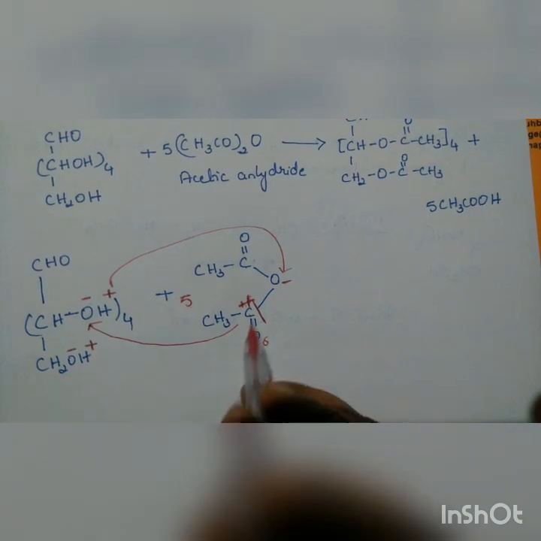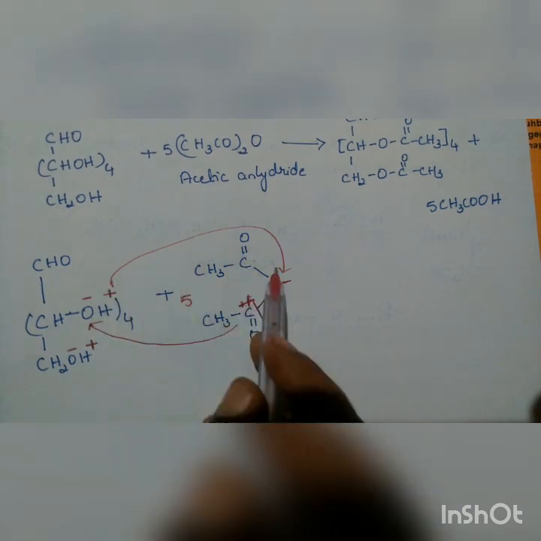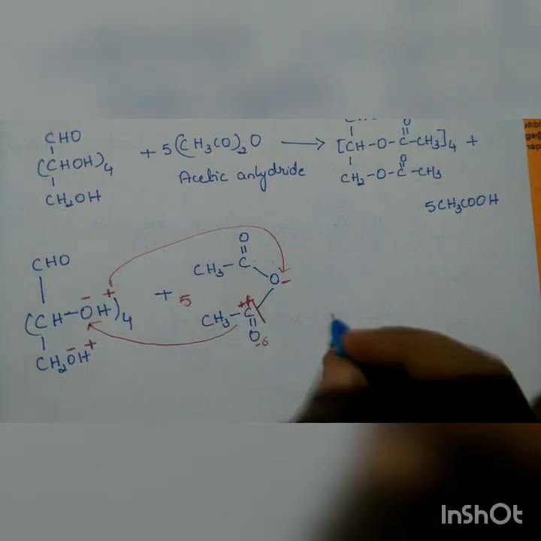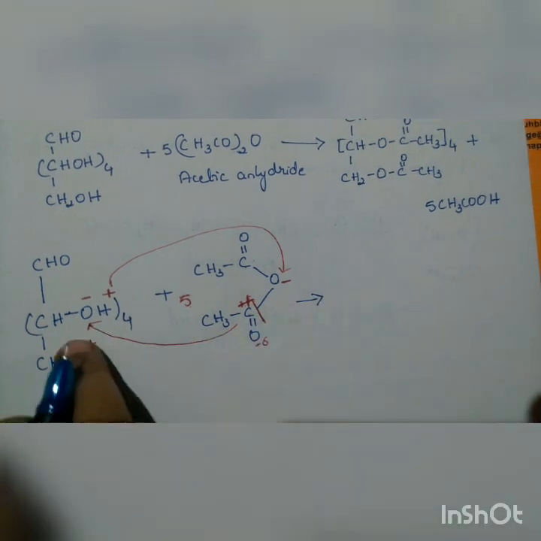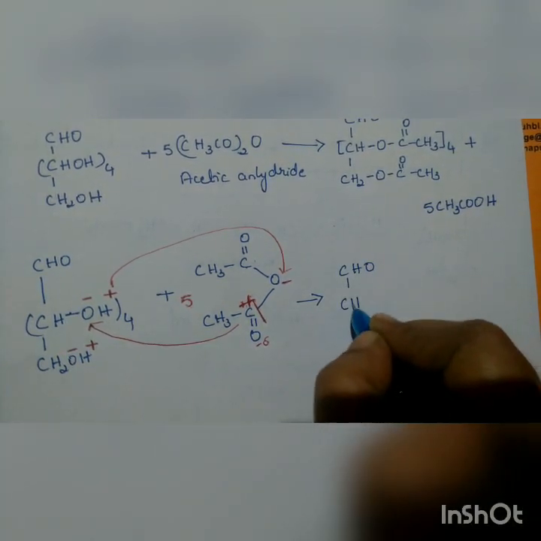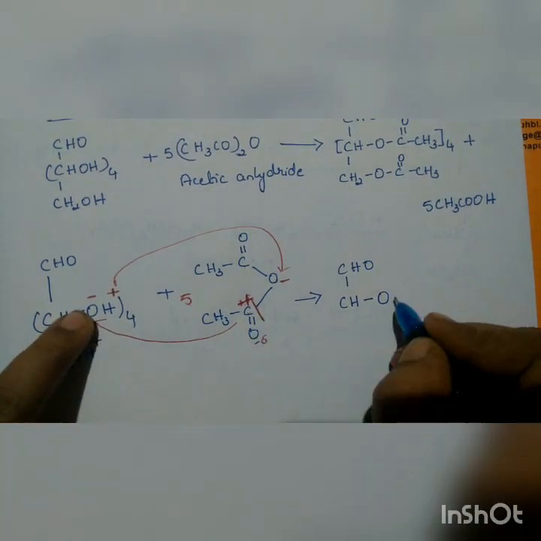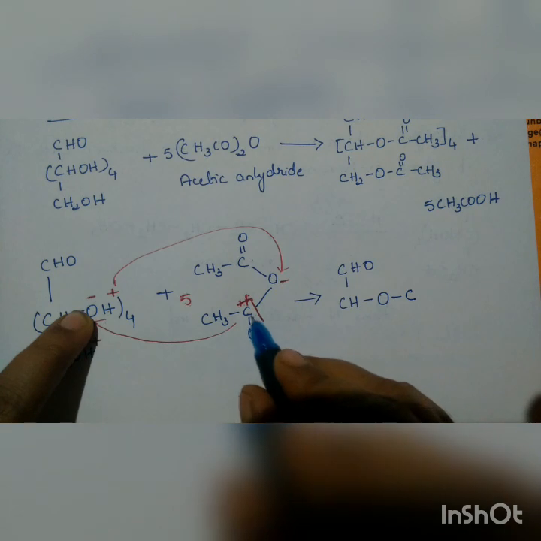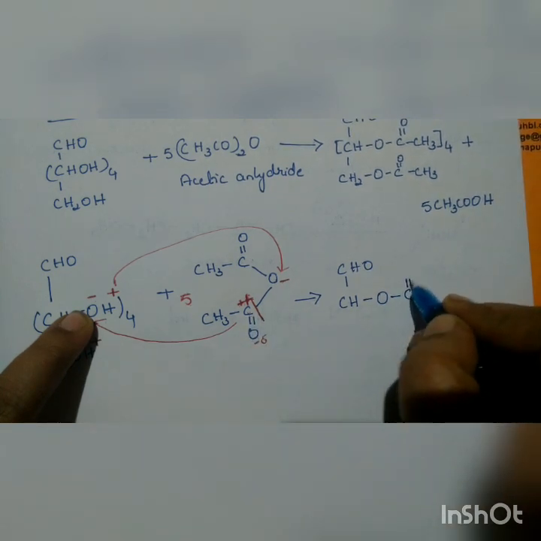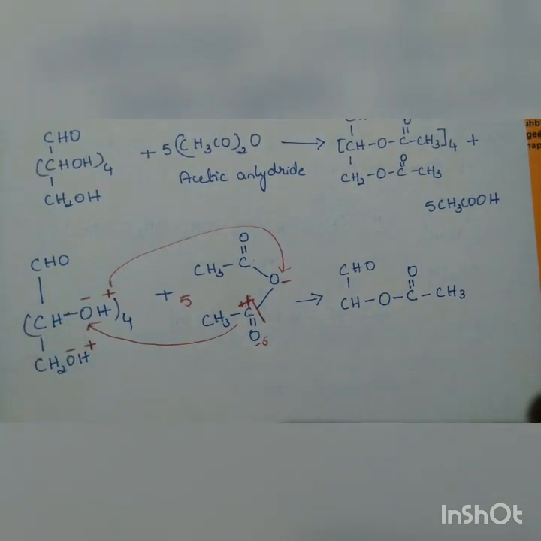Then we are going to get the product as CHO, CH, O minus combining with the positively charged carbon, bonded to C, and it is CH3. I hope it is clear.